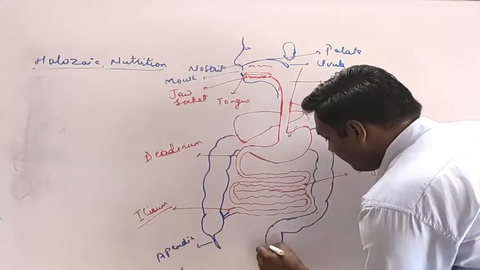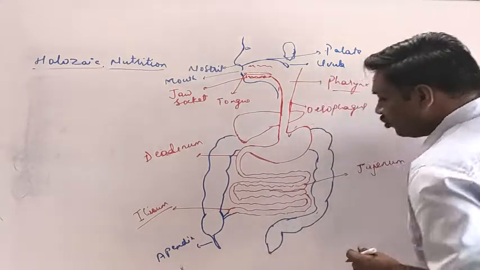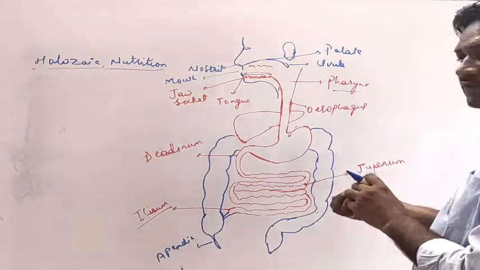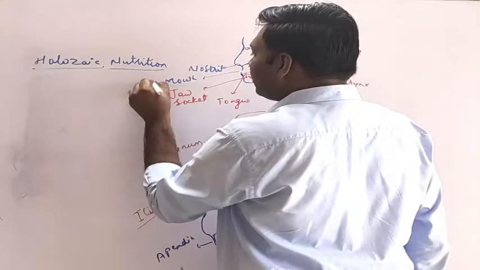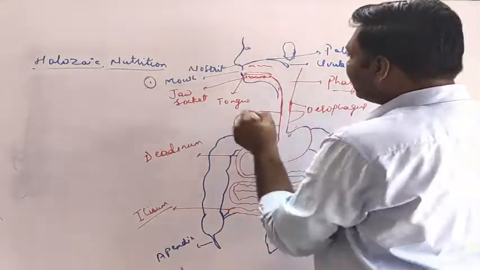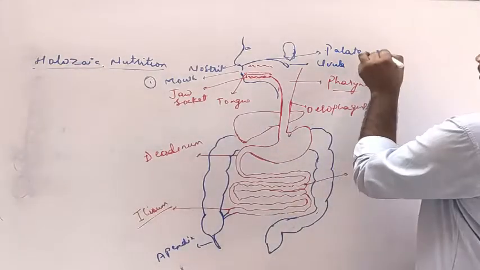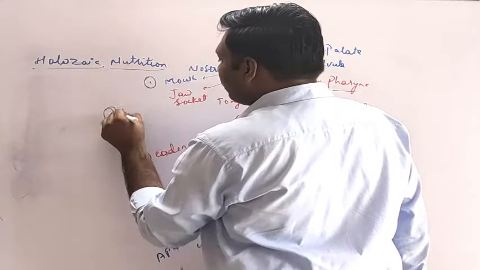So here you can see these are the different parts of the human digestive system. First is the mouth. Here we'll note down the mouth. Then next to the mouth is the buccal cavity. This part comes under the buccal cavity. Second is the buccal cavity.